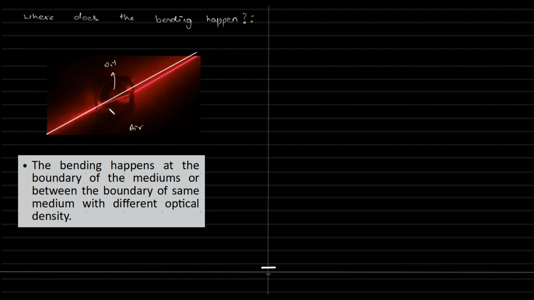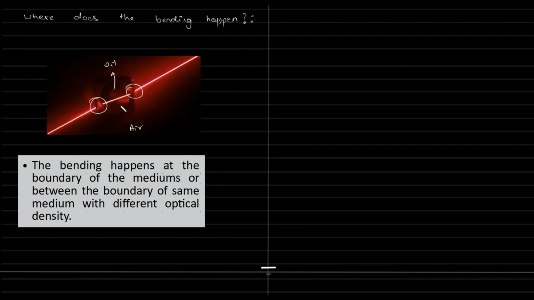But where do we see the bend? So here, to be frank, till here it's straight. Okay, let me redo that. Till here it's straight. This part is also straight and this part is also straight. So where is it bending? Between the interface. The bending happens at the boundary of the mediums, or between the boundaries of the same medium with different optical density.